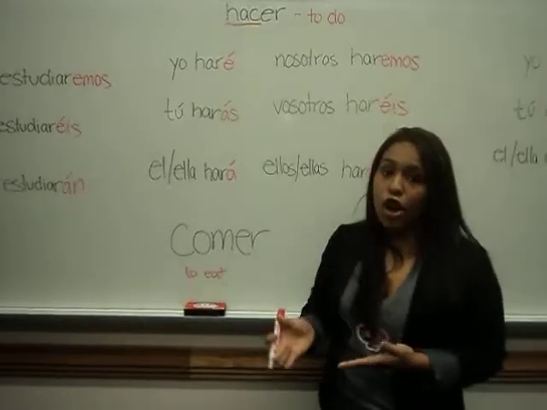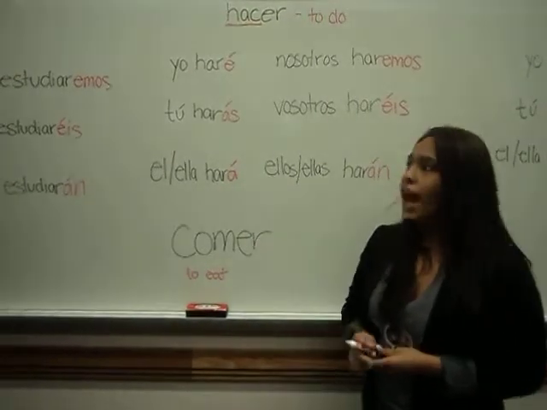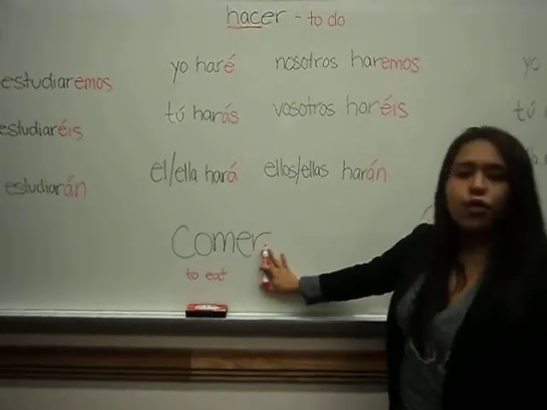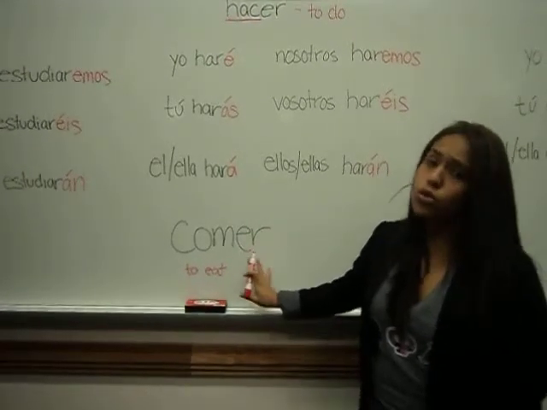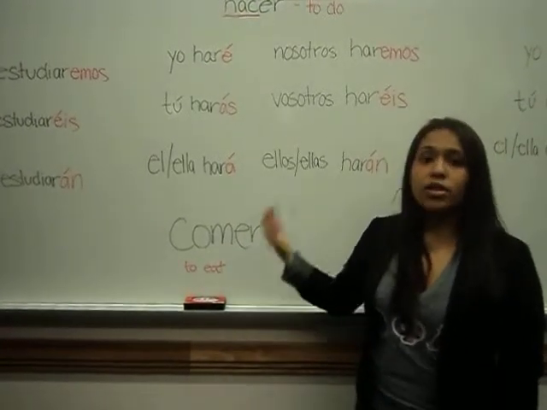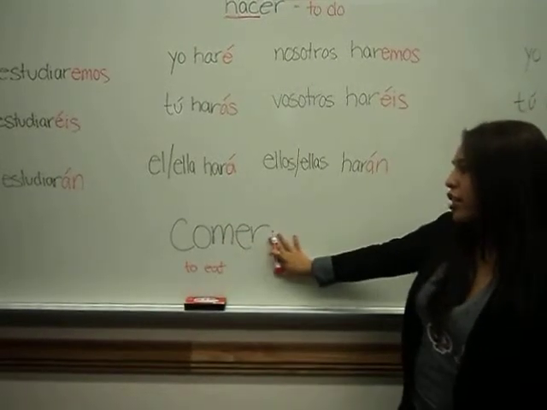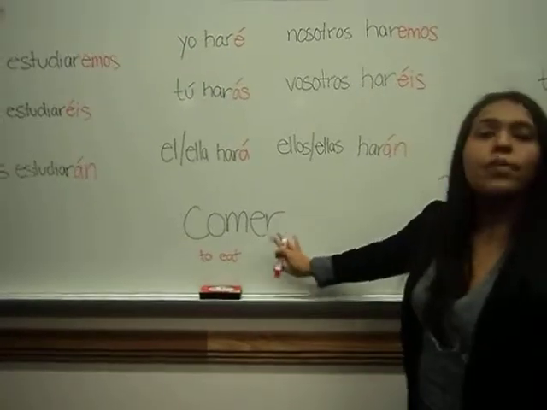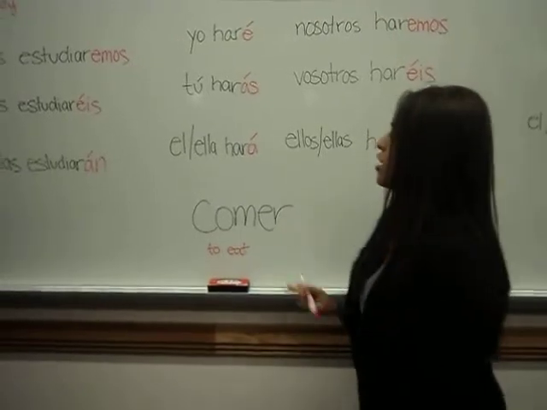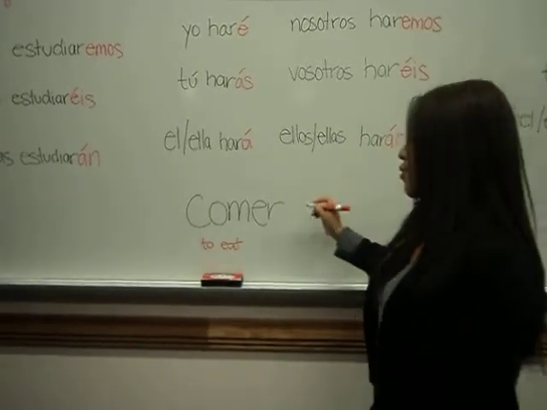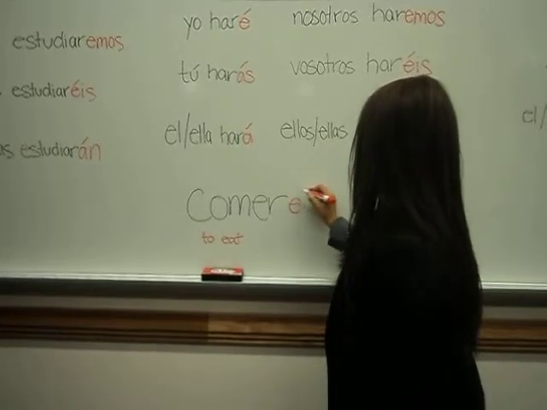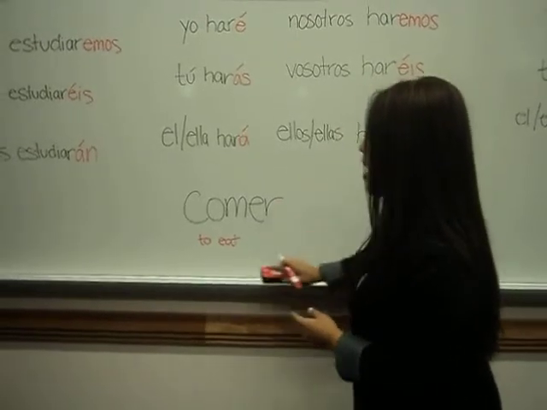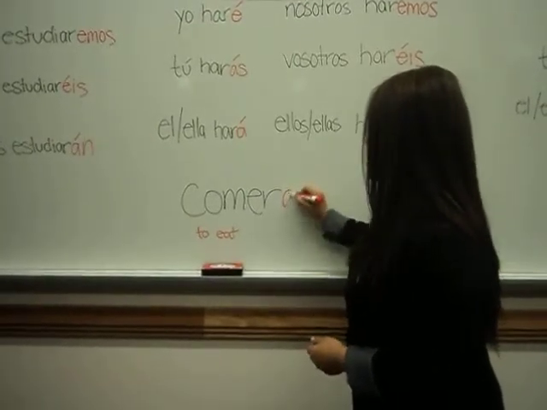Now, keep in mind that there are regular verbs which follow the same rules as we did with the AR verb. So, here we have a regular ER verb. For regular ER verbs, we don't eliminate anything and we don't change the stem. We're going to do the same thing we did with the AR verb. In order to conjugate a regular ER verb, we will just add on the ending. So, we have here the verb comer, which means to eat. So to say yo comeré, we will just add on the é with the accent. Yo comeré. Then to say tú comerás, or you will eat, we will add on the ás.